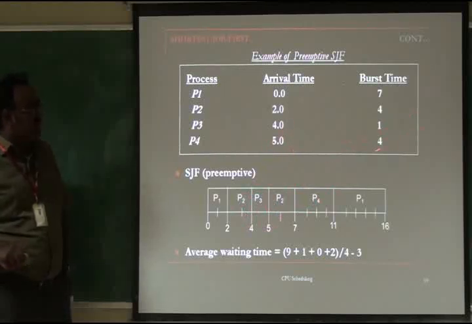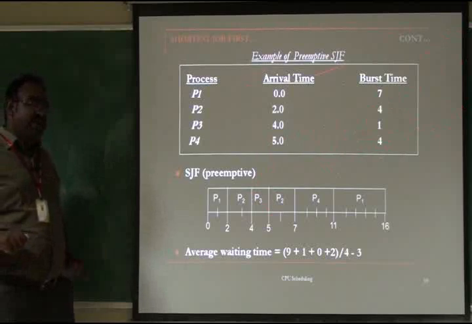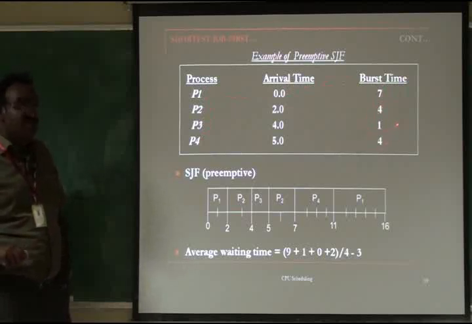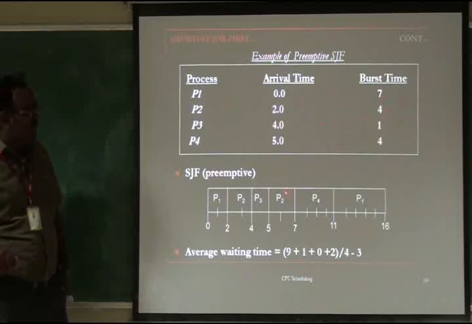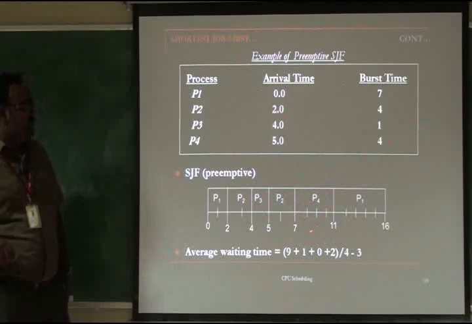At the fifth millisecond P4 comes. What is the remaining time of P1, P2 and P4? Now P3 has completed its entire burst. Remaining are P1, P2, P4. P1 remaining is 5, P2 remaining is 2, P4 has now come with 4 bursts. Which is the smallest? Obviously it is P2. So P2 has the remaining time 2, so P2 is now scheduled. From 5 to 7, the entire CPU burst of P2 is complete. Now remaining are P1 and P4. P1 has the remaining time of 5 milliseconds, P4 has 4, 4 is the smallest, so now P4 is scheduled for the CPU. So 7 to 11, which is 4 milliseconds, it completes.